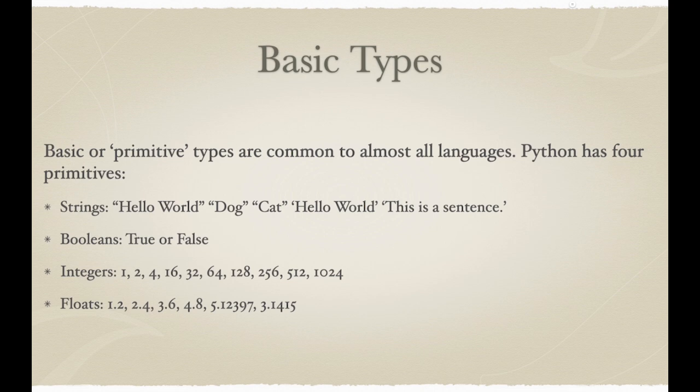Booleans are true or false values. Integers are whole numbers such as 1, 2, 3, 4. Floats are decimal numbers such as 1.2, 2.4, 3.14. These 4 basic types are very common to other languages and do not apply to just Python. They represent the basic building blocks that you will use in many variables.